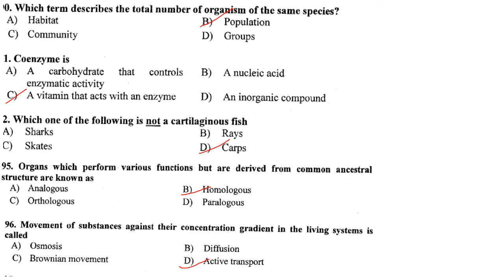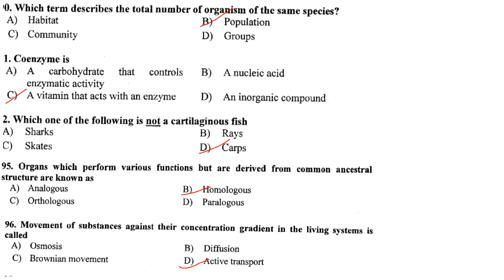So which term describes the total number of organisms of the same species? The answer is population. So option B is the answer. And community is comprised of different populations of several species coexisting in the same area, and habitat is the natural home or environment of an animal, plant or any other organism. Now coenzyme is a vitamin that acts with an enzyme. So answer is option C.